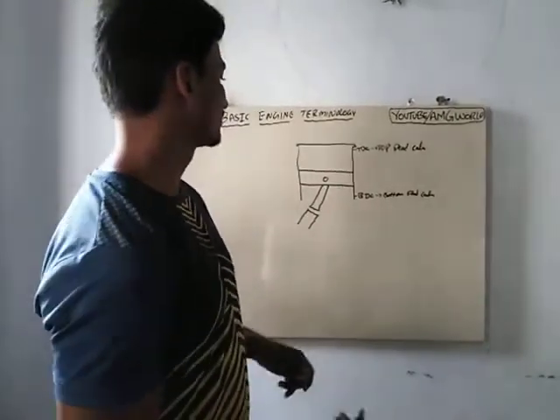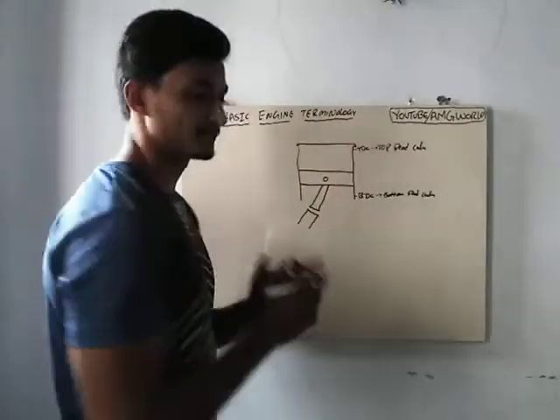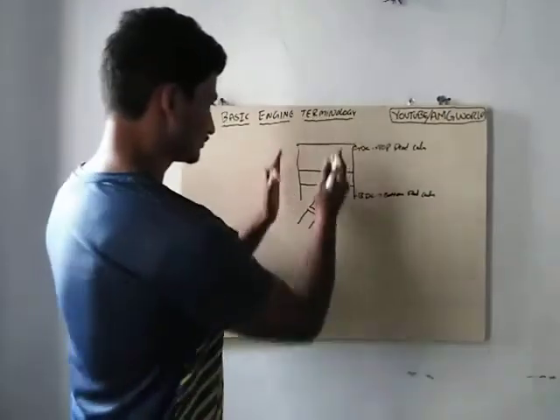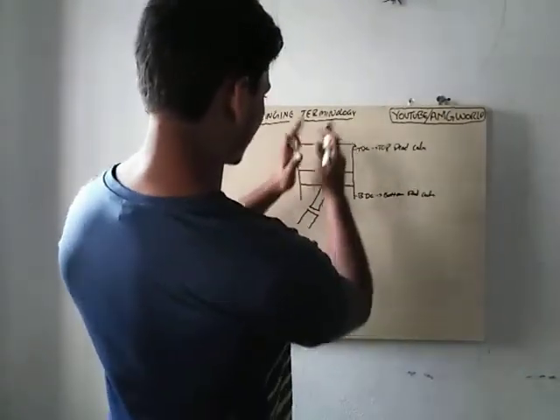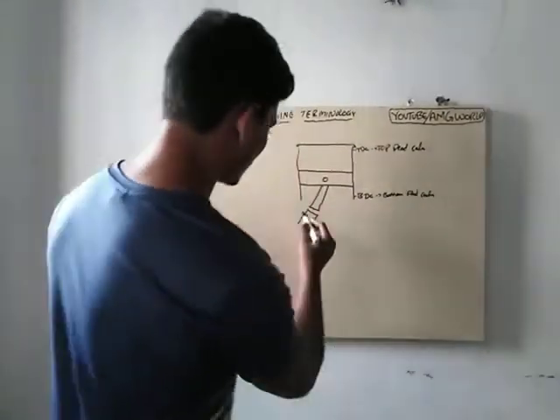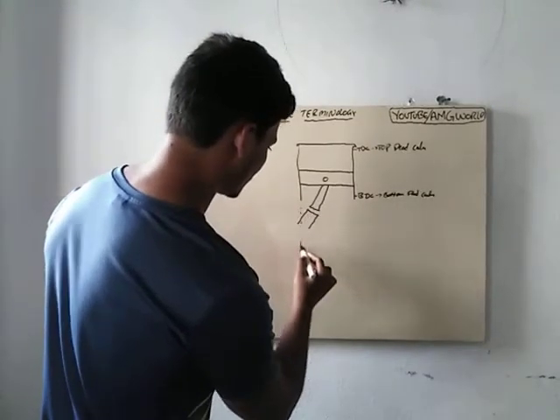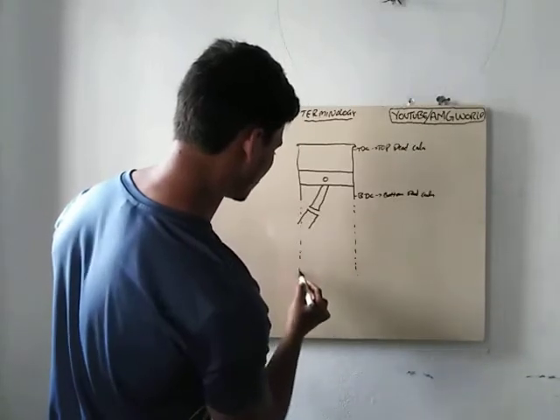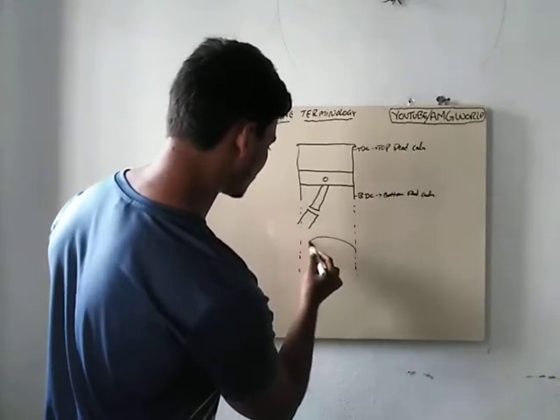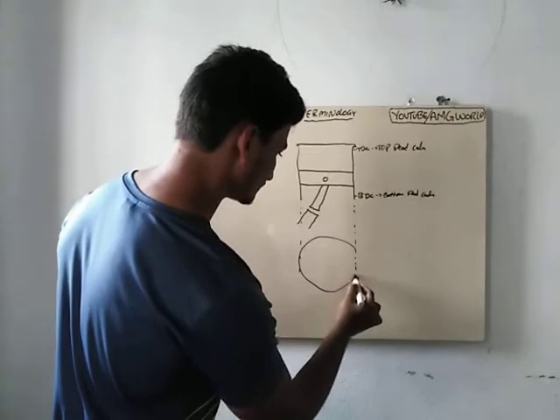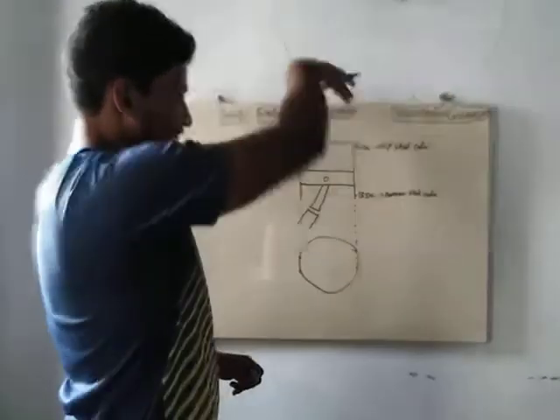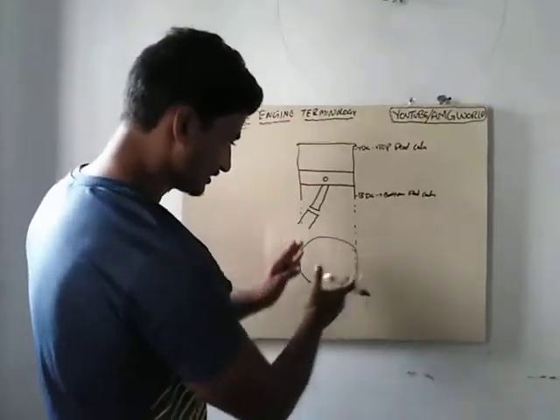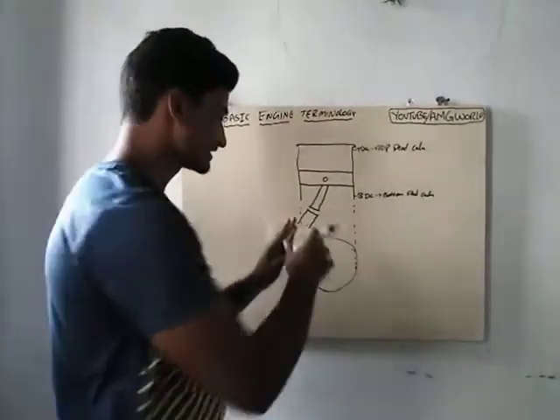And then the next one comes: what is bore? We are seeing this as a rectangular section, but if we see this particular one in top view, it seems like a circle, right? If we see from the top, this particular section we can see as a circle.